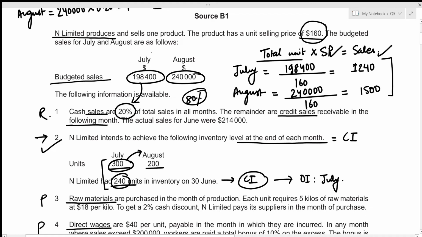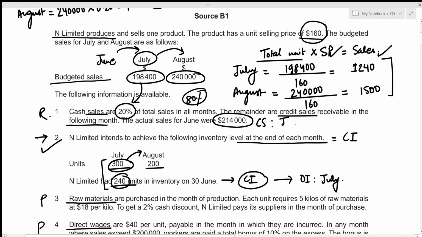And we are told that the remainder are credit sales receivable in the following month, meaning that the credit sales made in the month of July will actually be received in the month of August, and the credit sales made in the month of June will be received in the month of July. We are given the actual sales for June to be 240,000. So the 80% of this will be the credit sales, and the amount for that credit sales will be received in the month of July.